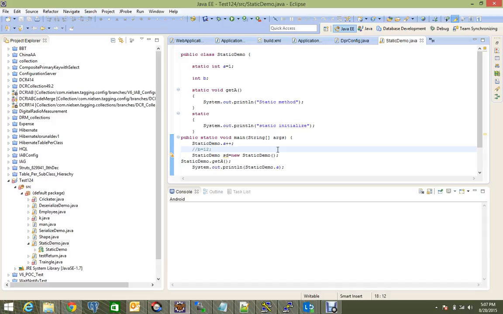The most important question that every Java interview asks is about static, be it a variable, method, or a class. So let's go for static.